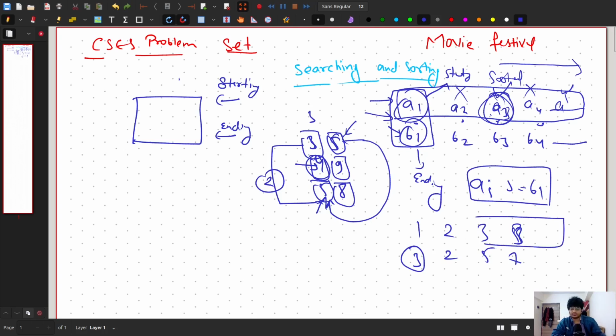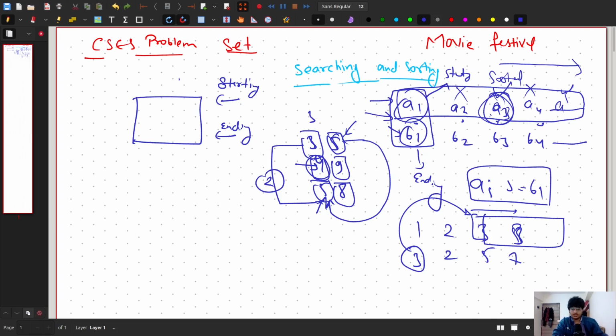So these movies are watchable, right? Since this is sorted, if this is watchable, then all the movies afterwards are watchable. So we know what movies are watchable and what movies are not. Now let's see how we can get the most optimal movie to watch, so that we can watch the maximum movies, which is what our question is asking, right?